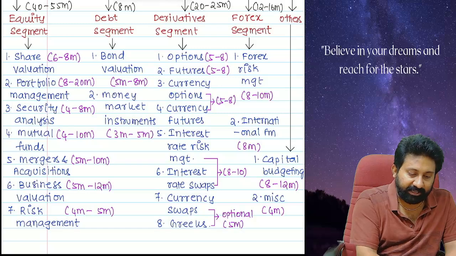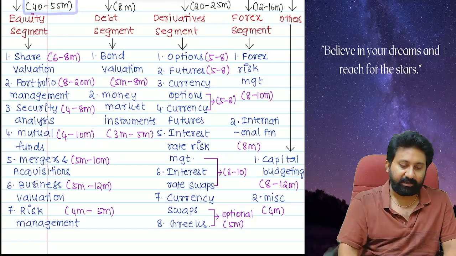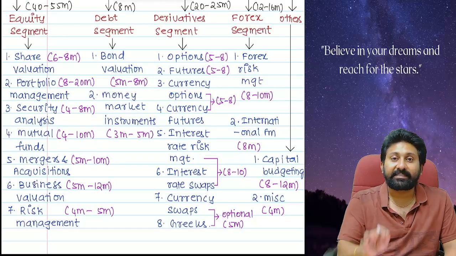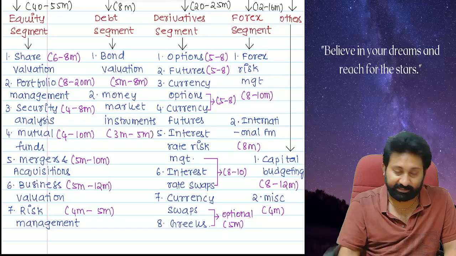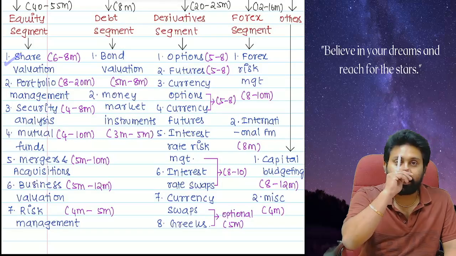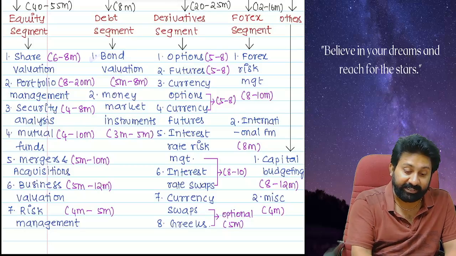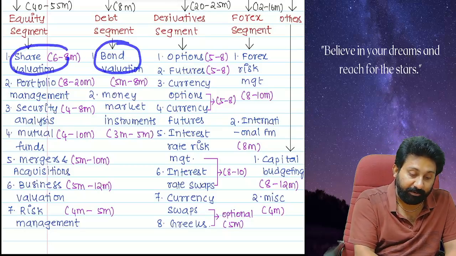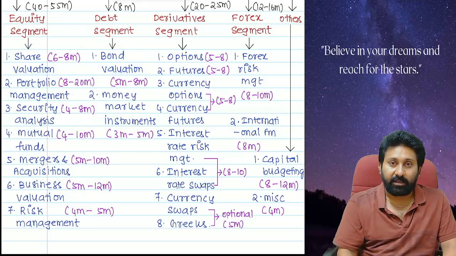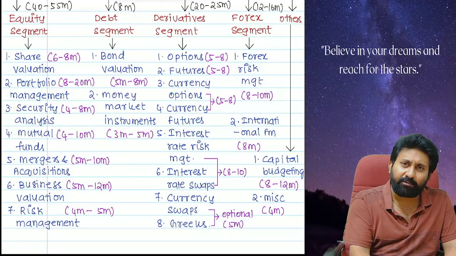The equity segment is the core of your syllabus because it covers 7 different areas. Number one, share valuation. Bond valuation is in debt. I'm talking about shares because I'm talking about the equity segment. Why suddenly am I talking about bonds?